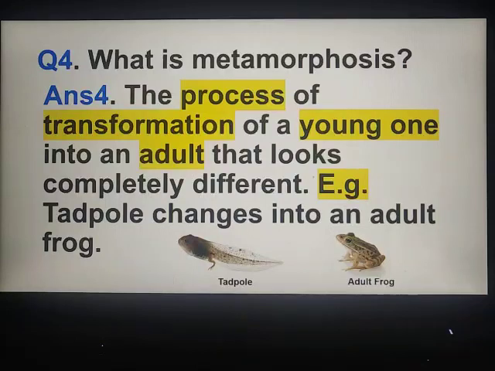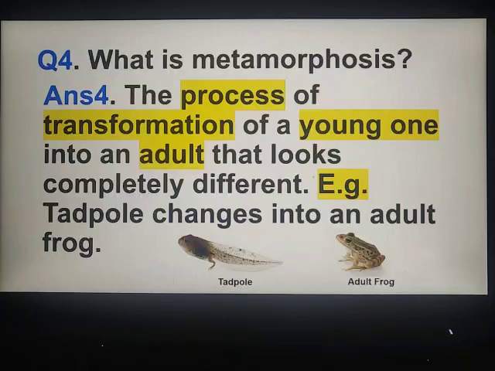This adult looks completely different from a young one. For example, see how a tadpole looks and how it looks different from a grown-up frog. There are two pictures in front of you. After looking at the tadpole, nobody can say that it is baby of a frog.